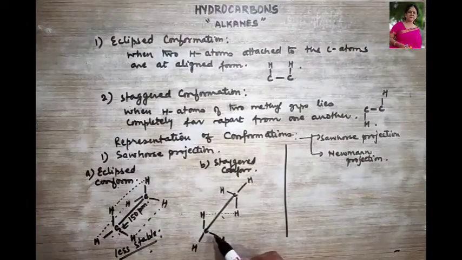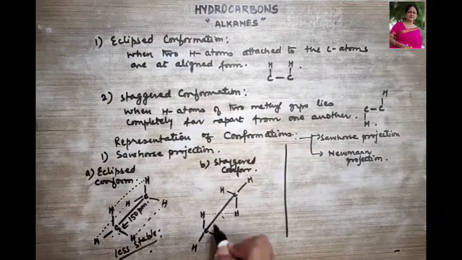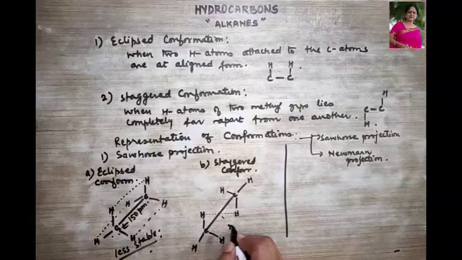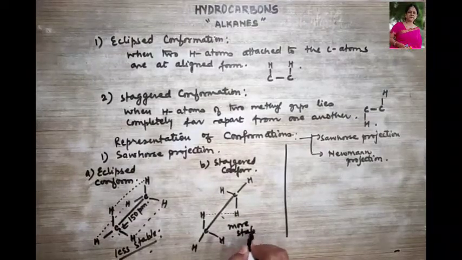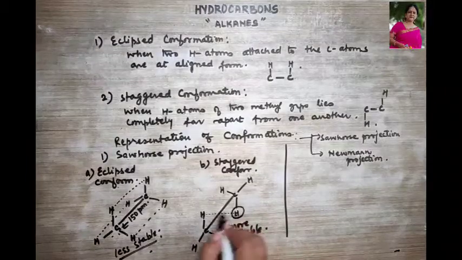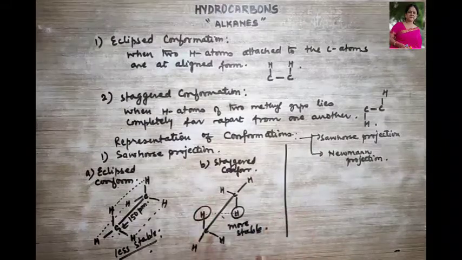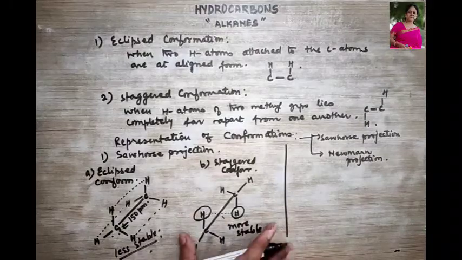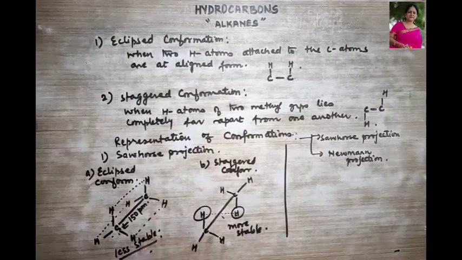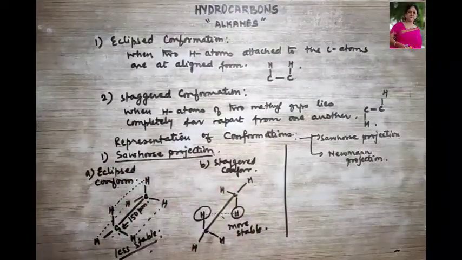Now let's talk about the staggered conformation. Over here we see the distance is more, therefore the electron cloud will be less, therefore the torsional strain will be less, and hence we can say that they are more stable. Look over here: this and this are in the opposite plane. That means they are far away from each other, right? Electron cloud is also less, torsional strain is also less, and therefore they show more stability than the eclipsed conformation. I hope this is very clear about Sawhorse projection.